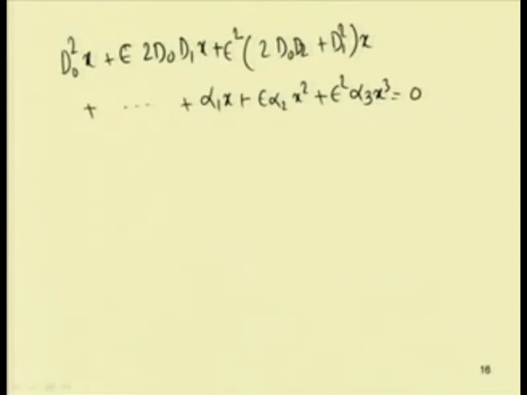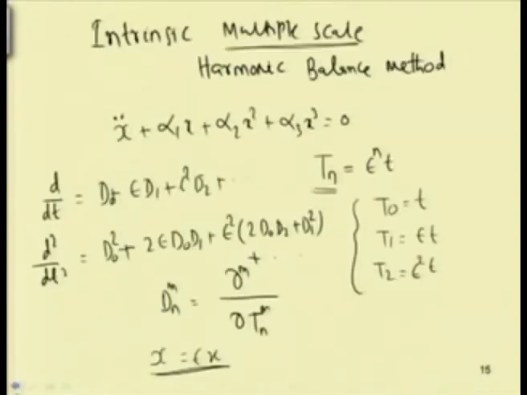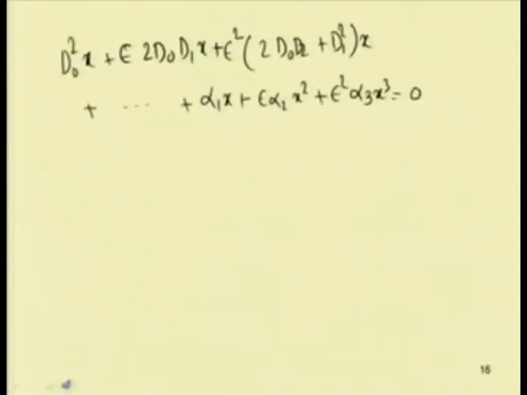So, by substituting this bookkeeping parameter epsilon, where epsilon is a positive number which is very less than 1, we can write this governing equation in this form, where we have used different time scales. So, this is the equation 3.